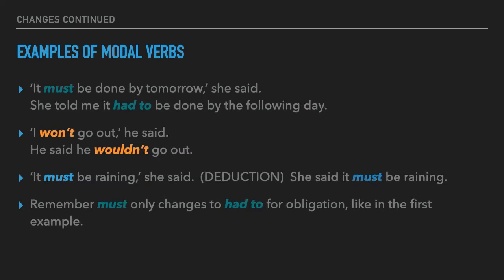Now, examples of modal verbs. "It must be done by tomorrow," she said. She told me it had to be done. Obligation, it must change, by the following day. "I won't go out," he said. He said he wouldn't go out. "It must be raining," she said. This is deduction, so we are not going to change it. She said it must be raining. Now remember, must only changes to have to for obligation, like in the first example.